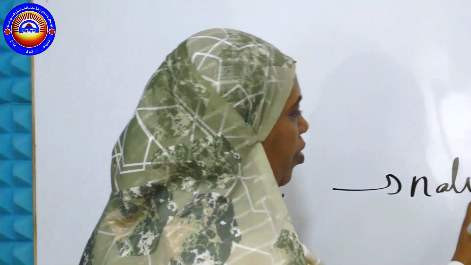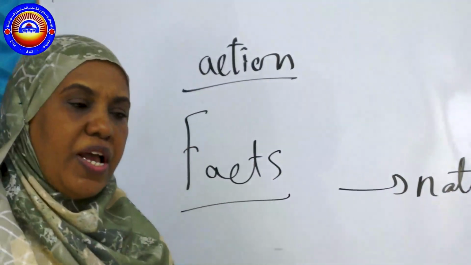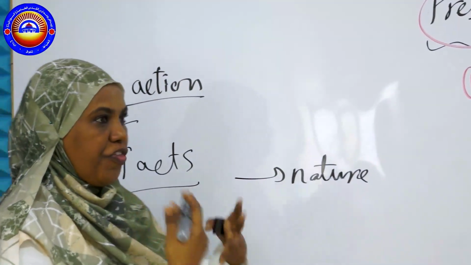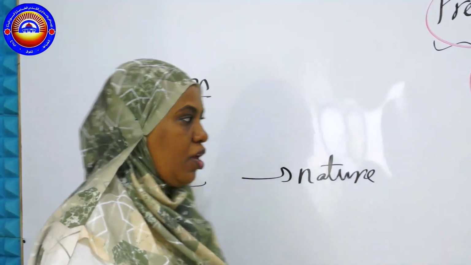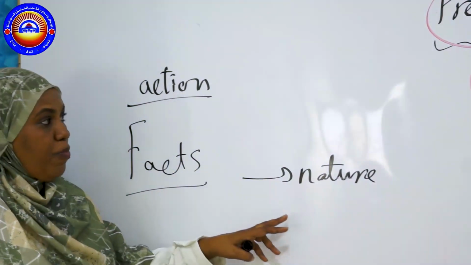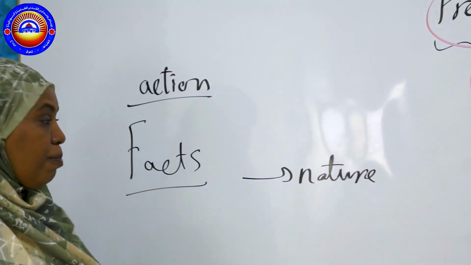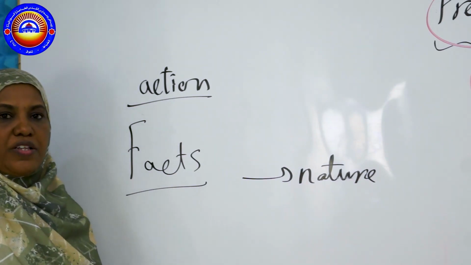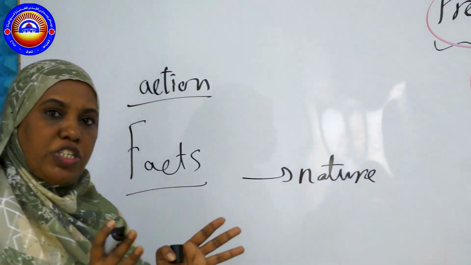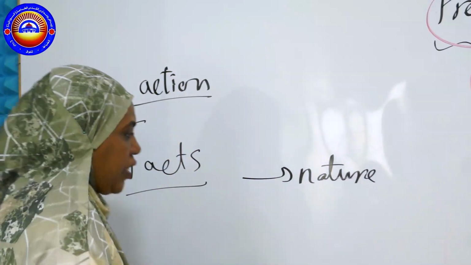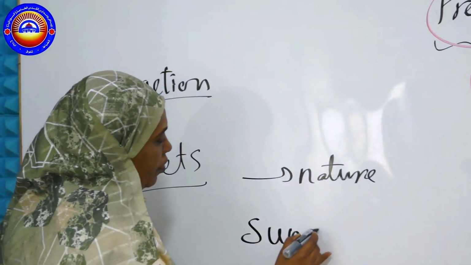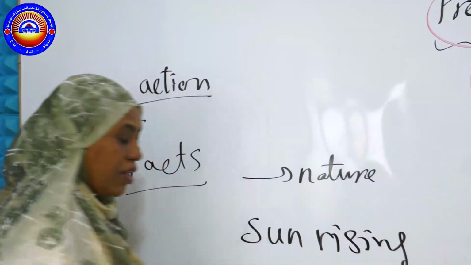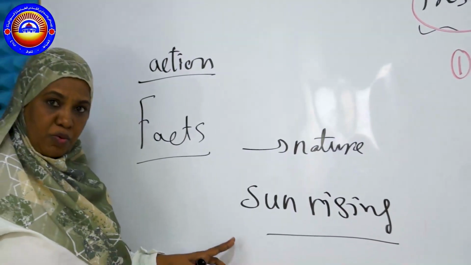For example, the sun rises, the freezing of water, the things that happen in nature regularly. We speak about them using the present simple tense because we are dealing with facts. Things that everybody agrees with. For example, the sun rises. The sun rising is one of the facts around the world.